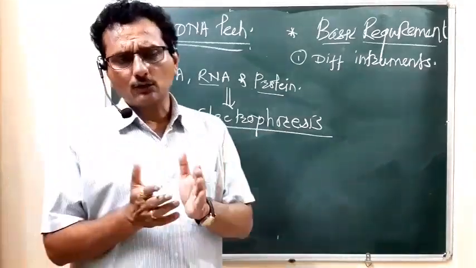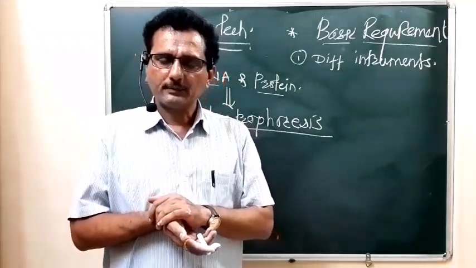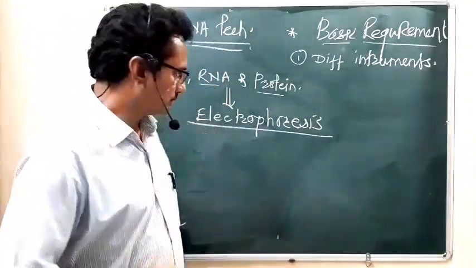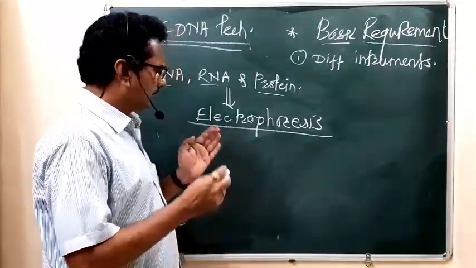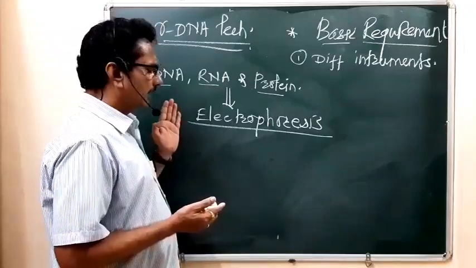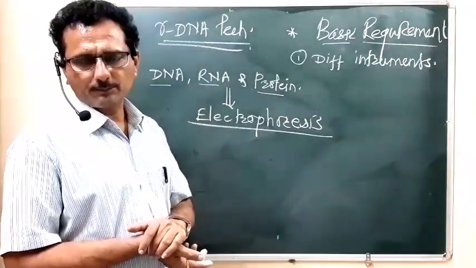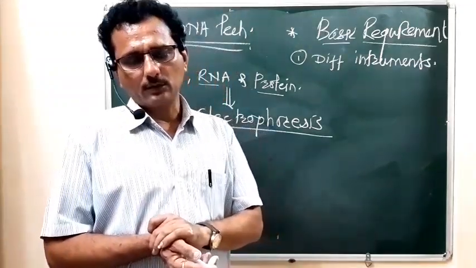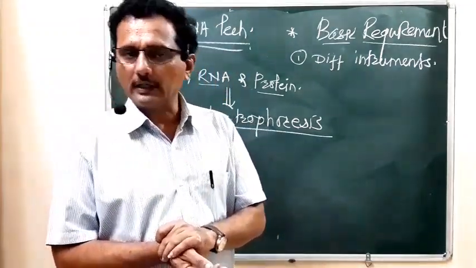In this electrophoresis method, agarose gel is used. I want to explain in brief how gel electrophoresis works. Gel electrophoresis works under the influence of an electric field.